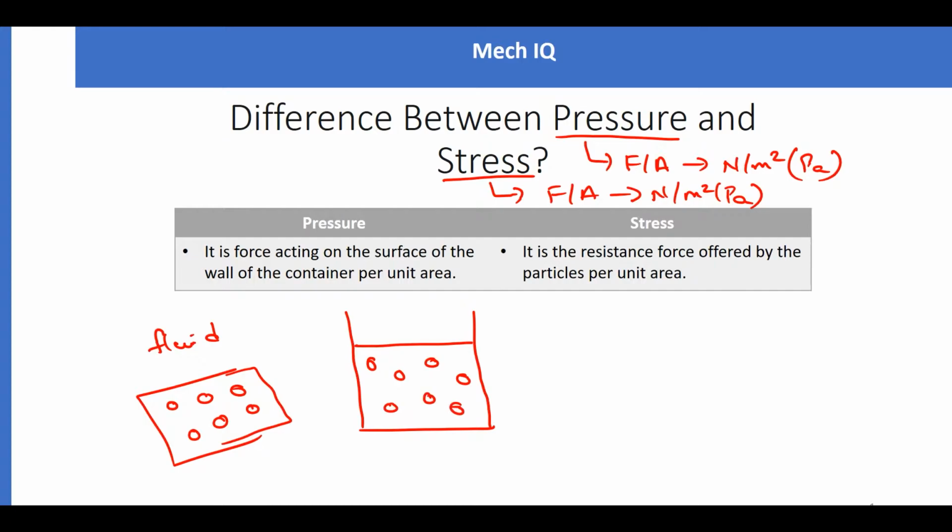And what is the definition of the pressure? Force acting on the surface of the wall of the container per unit area. So let us see what the definition says. We know that every body has some temperature, because temperature equal to 0 Kelvin is impossible.